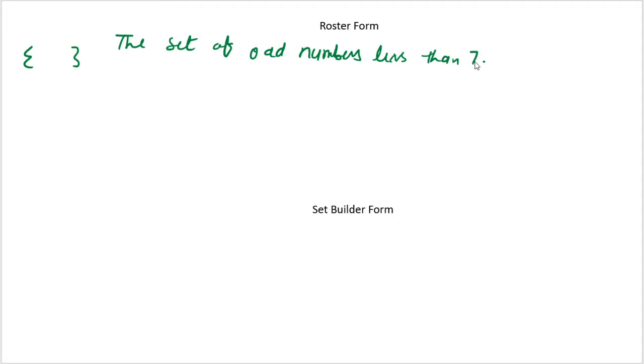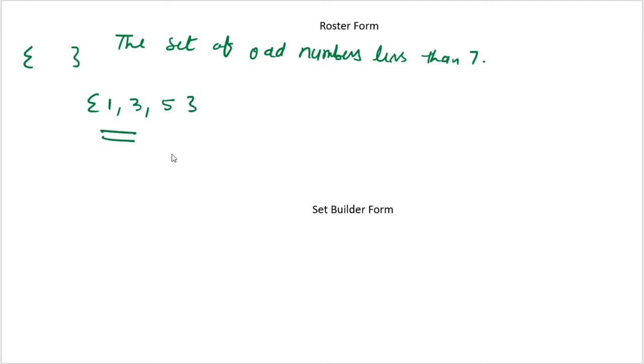So here, how can we write it in roster form? How many odd numbers are we having? I am having 1, I am having 3, I am having 5. The set of odd numbers less than 7 is 1, 3, 5. Clear? We can represent it like this in the roster form. This is the roster form.